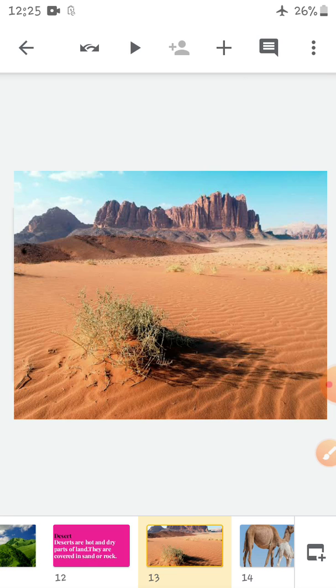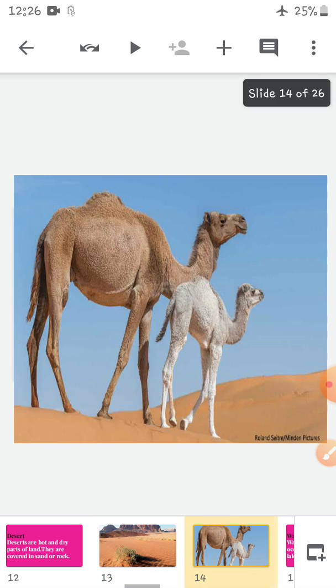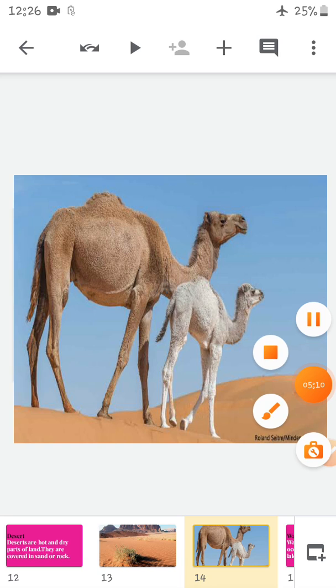See, look here. This is a desert. You can only see sand and rocks here, right? There is very little vegetation, which means the plants and animals you see there are very few. The animal you mostly see in the deserts is the camel. The camel is also known as the ship of the desert because it can walk very easily on sand.